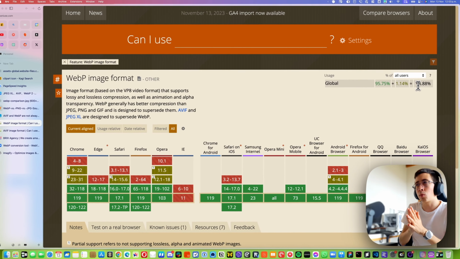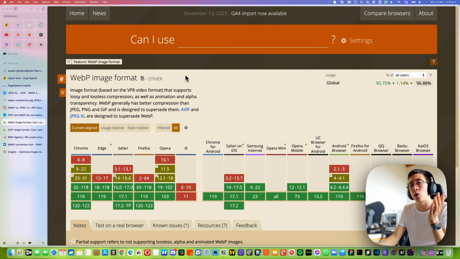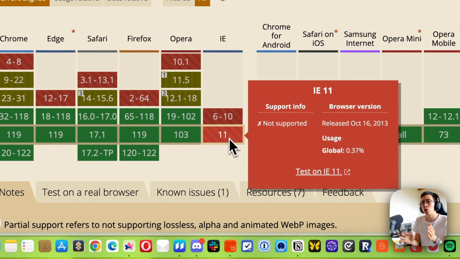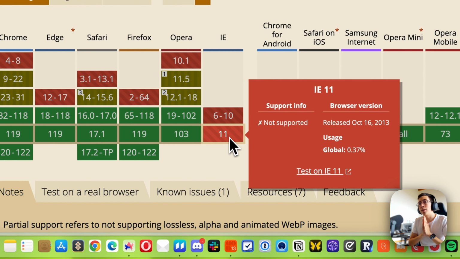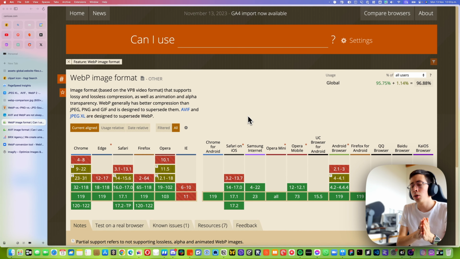That means around 3 people out of 100 browsing the internet are not able to see those images. For example, if we check out Internet Explorer version 11, you can see that it just doesn't work there. So if someone browses your website from Internet Explorer, it doesn't work.